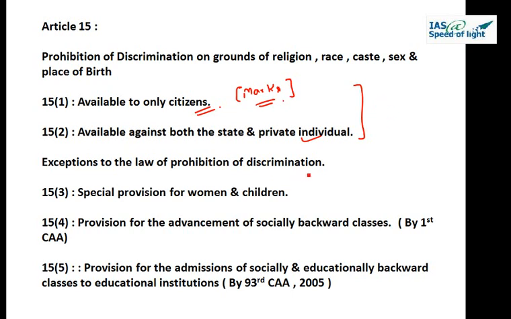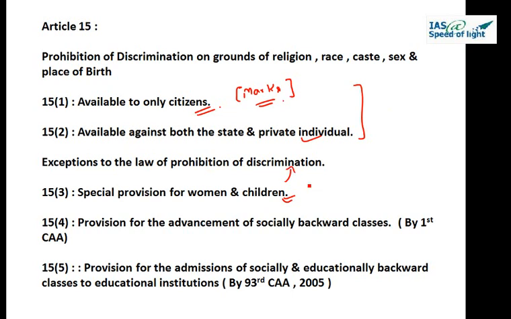Now if we read the third part, it gives certain exceptions to the above-mentioned provisions, which says nothing in this article shall prevent the state from making any special provisions for women and children. So the state is free to make special provisions for women and children, and it will not lead to a violation of Article 15.